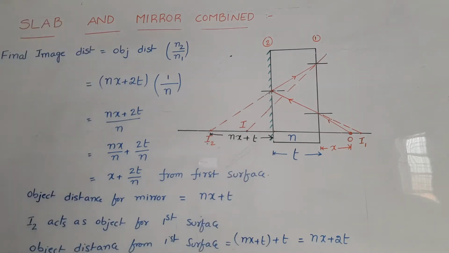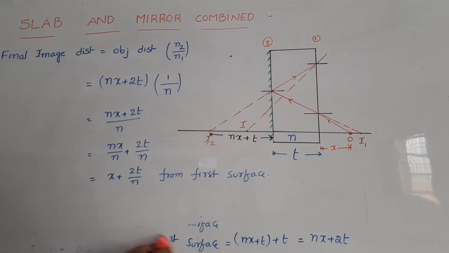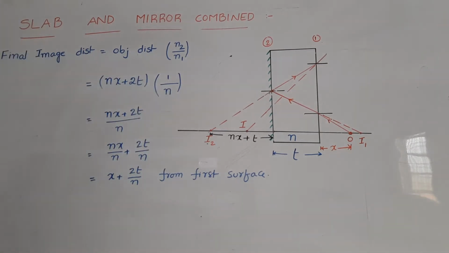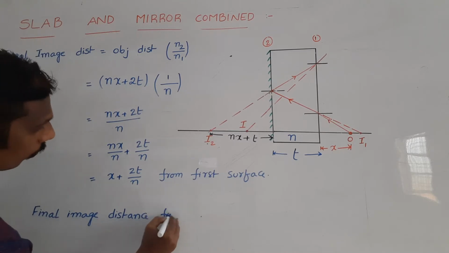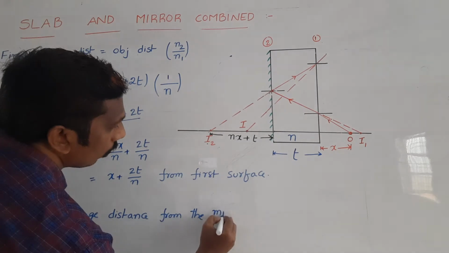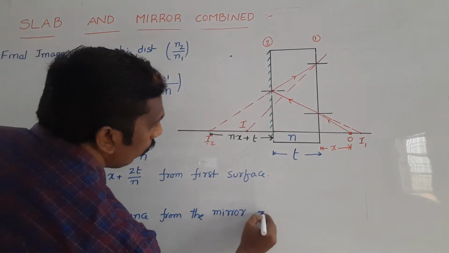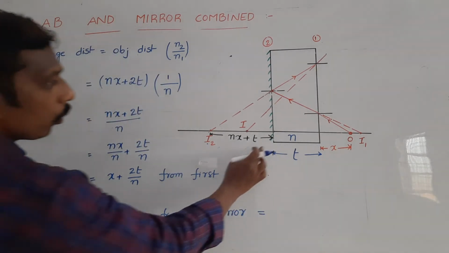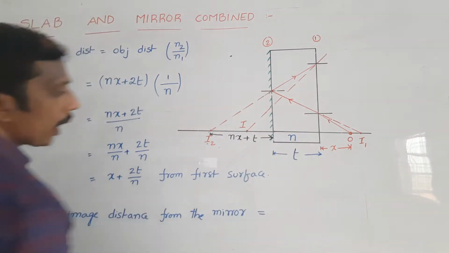But what about the final image distance from the mirror? The final image distance from the mirror is equal to, we want to calculate from the mirror, which means we subtract this t value.